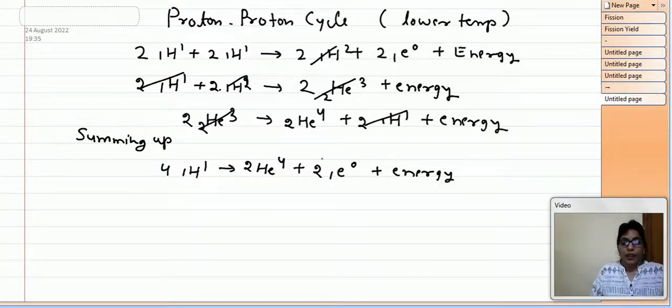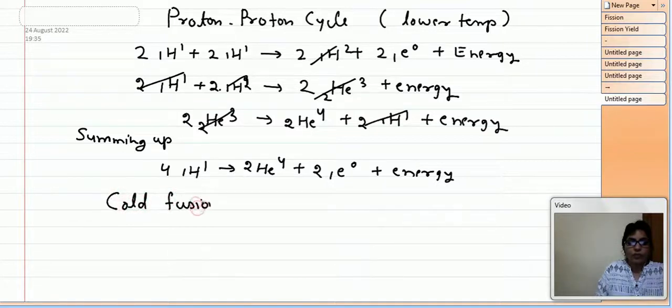So this is all about the fission and fusion phenomena. Now there is one more concept which is a very hot topic in the area of research, that is cold fusion. Cold fusion means if we can do the fusion reaction at low temperature, at normal temperature.